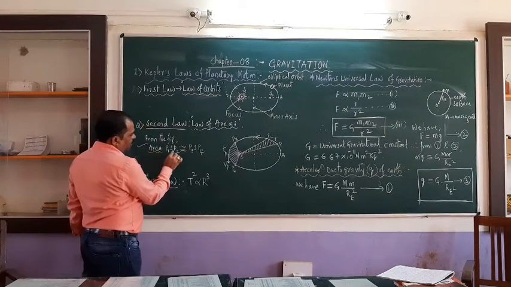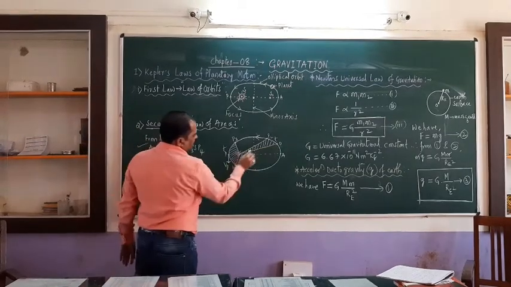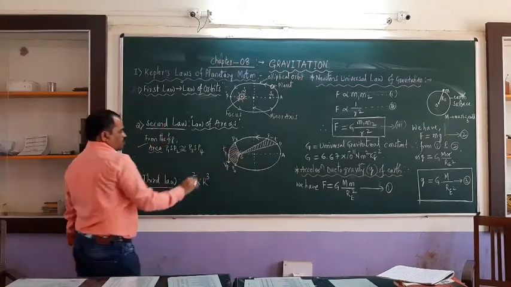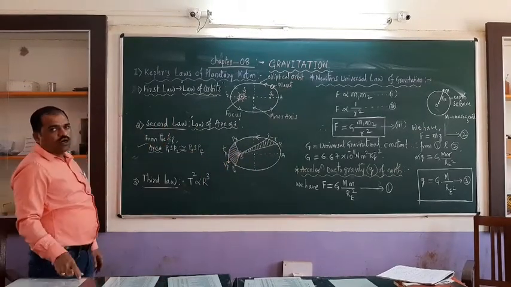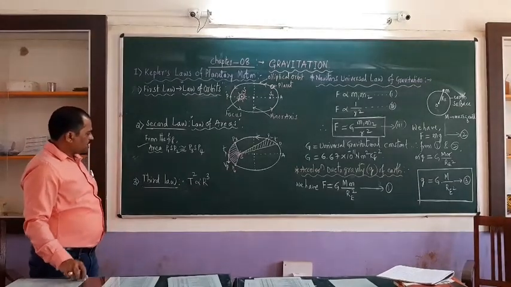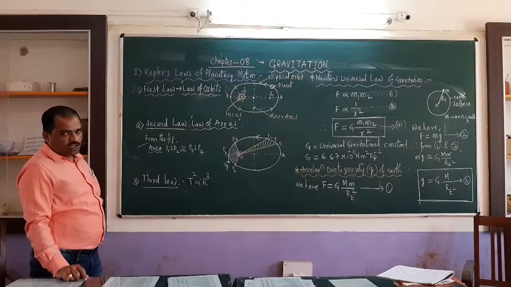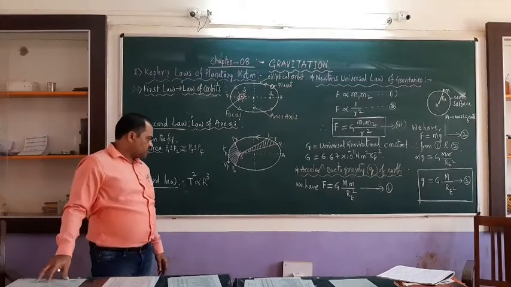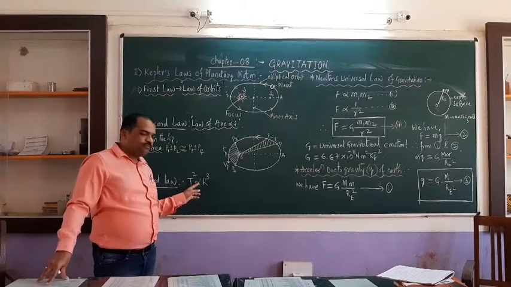So here area P1 S P2 is almost equal to P3 S P4. So this is the second law of areas. So this is the second law. Then coming to the third law, it stresses upon what is called the time period.